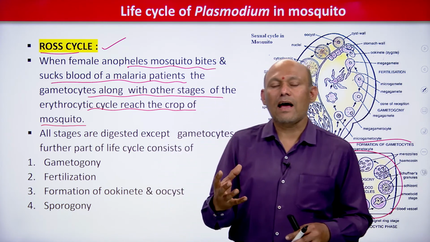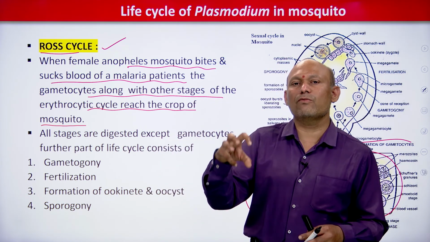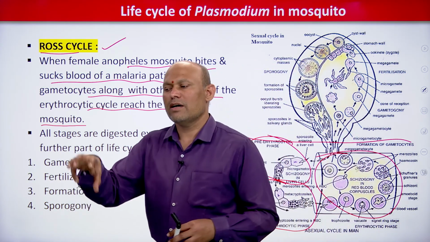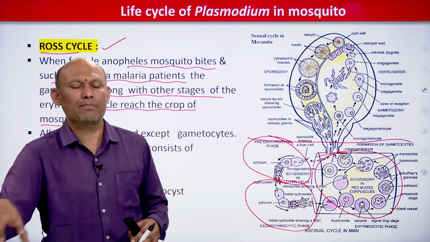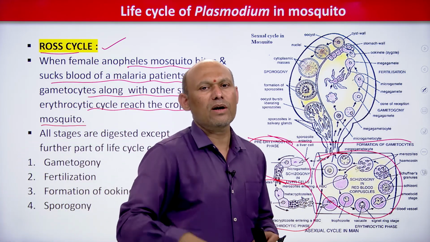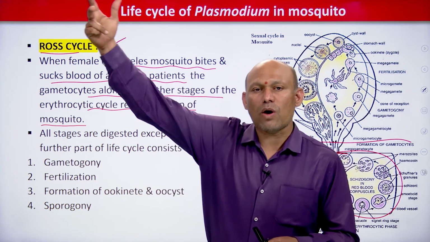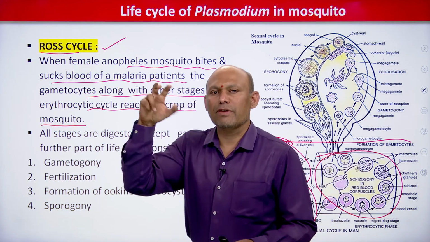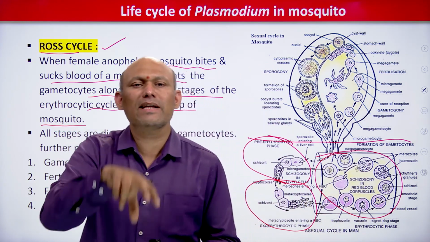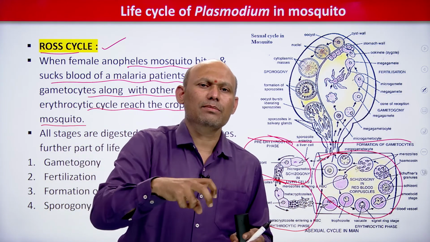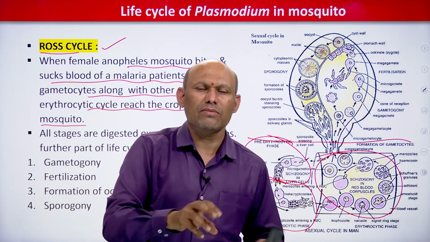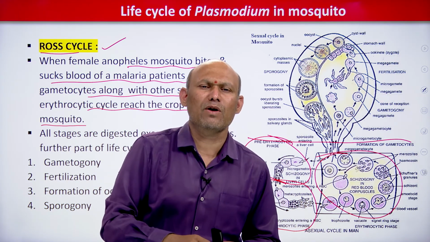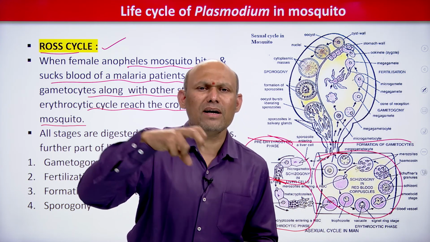Now you tell how these Plasmodium vivax stages, which are present in the blood of human being, including gametocytes, reach the female Anopheles mosquito, that is the question. Whenever a female Anopheles mosquito bites a malaria patient, why does it bite? It doesn't know. It bites a human being who may be suffering from malaria, in order to suck the blood.